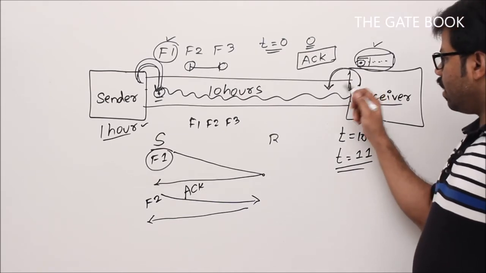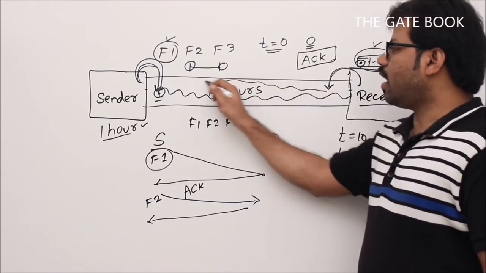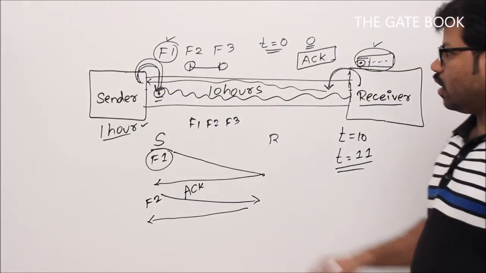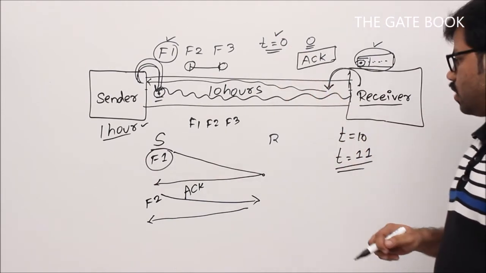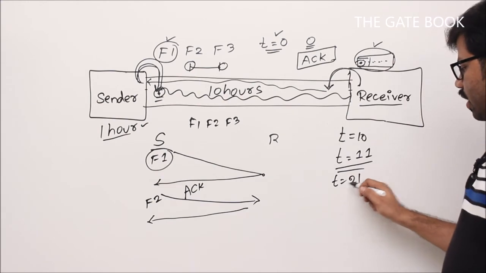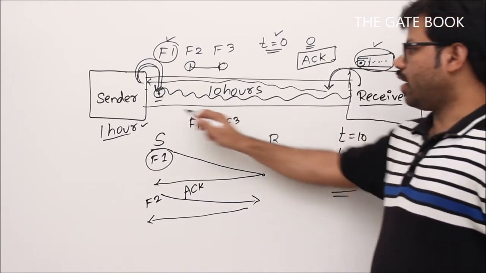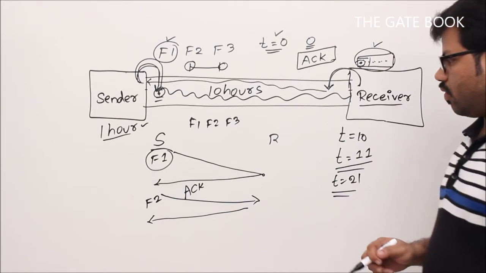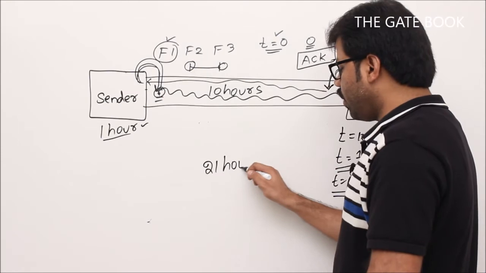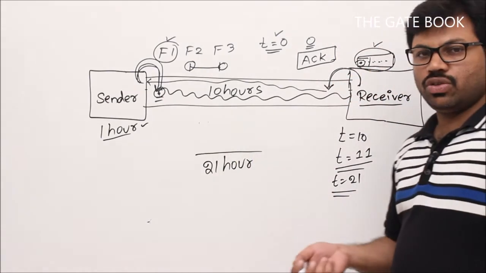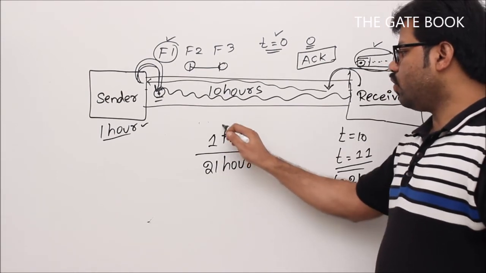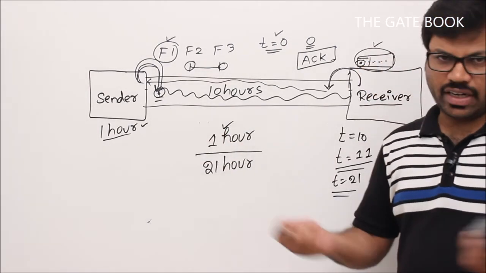So if that is the case, immediately that ACK starts running, then after how many hours will it reach the sender? 10 hours. So finally, you started at t value 0, then 11 plus 10, at t value 21 you got the acknowledgement, right? Now in this entire 21 hours, if you observe in the stop and wait protocol, effectively how many hours did you use for transmission? Exactly 1 hour, right? So 1 hour you were busy, but the remaining 20 hours you were waiting, isn't it?